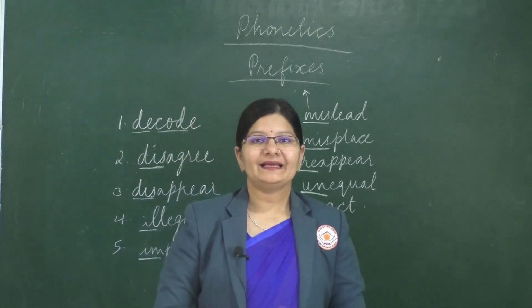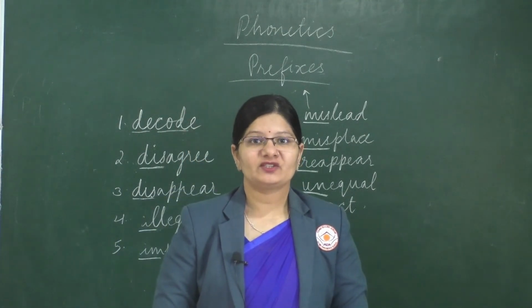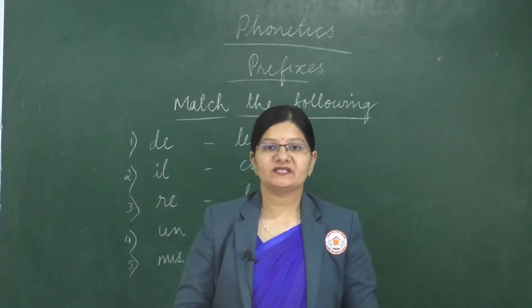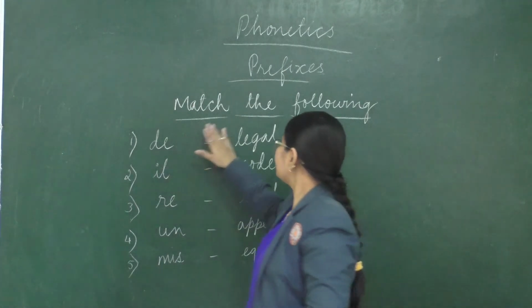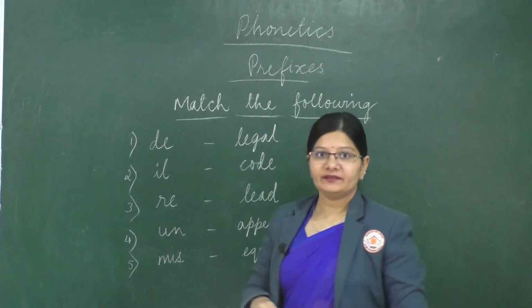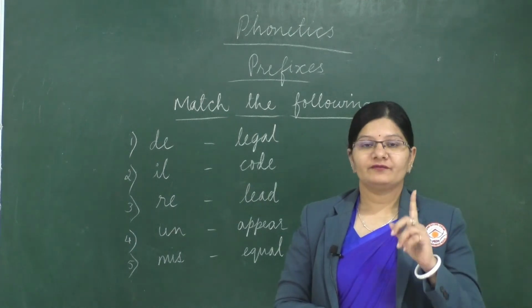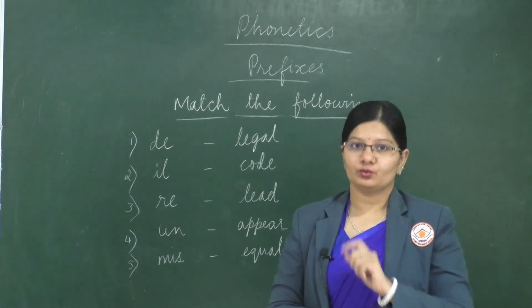Now let's quickly have a small activity and check if you have got the prefixes right. So what is this? It's a match the following. Here I have given you two columns, one with the prefix and the other one with the root word.